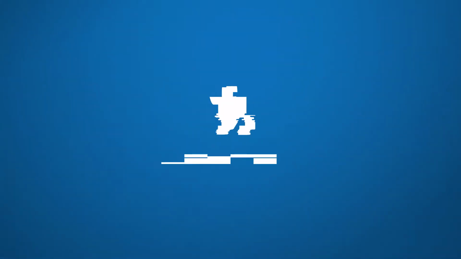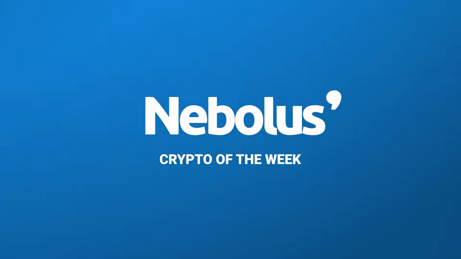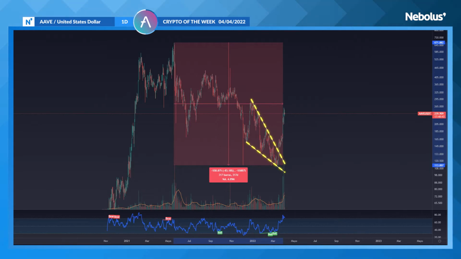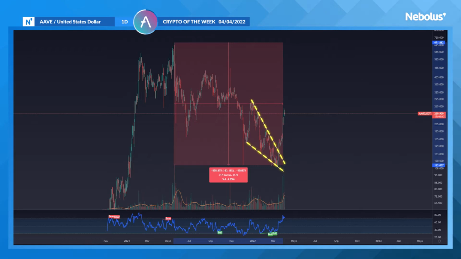The AAVE Protocol enables the lending and borrowing of cryptocurrencies, and its latest update improves its operating system. This new version has managed to boost the token's price. In the daily time frame, we can see a reversal of 83% over the last year, from $670 to $113. However, as of now, it has recovered to approximately $240.